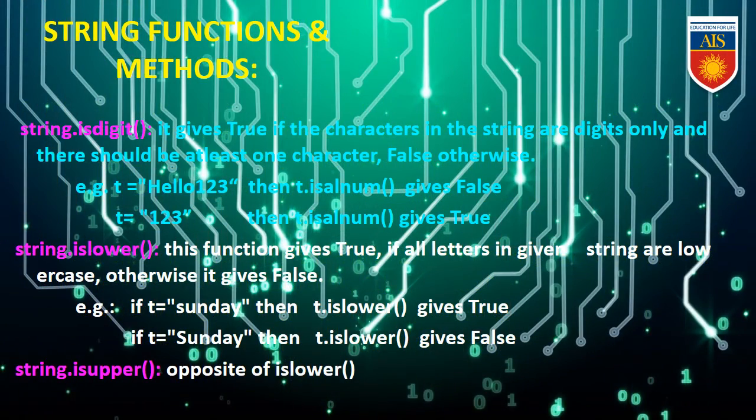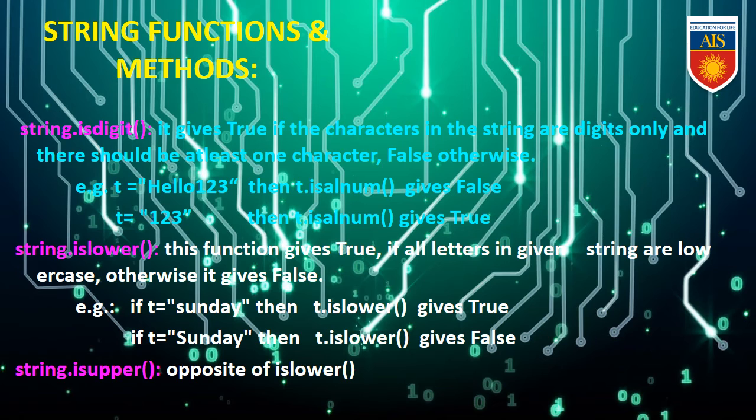String functions and methods. Next option, string.isdigit. It gives true if the characters in the string are digits only and there should be at least one character, otherwise false. Example, t = "hello123", then t.isdigit() will give false, and t = "123" will give the result true. string.islower gives true if all letters in the given string are lowercase, otherwise false.